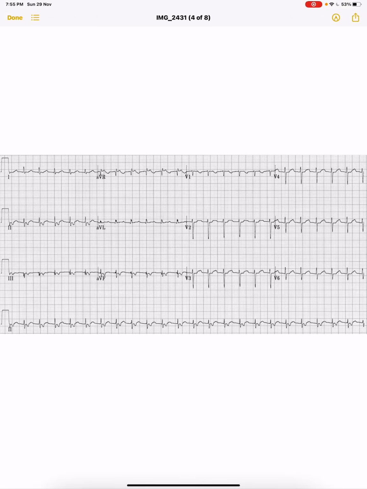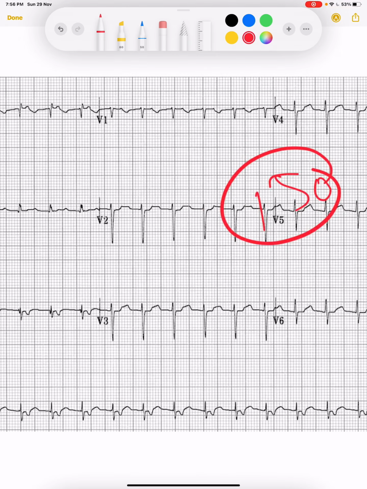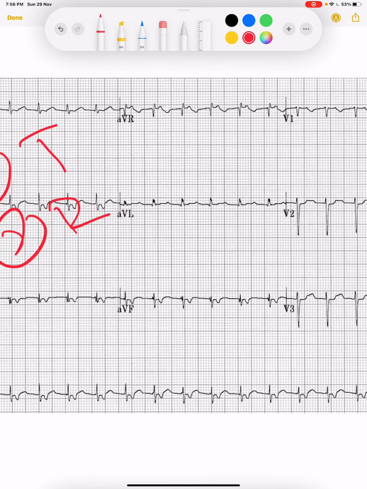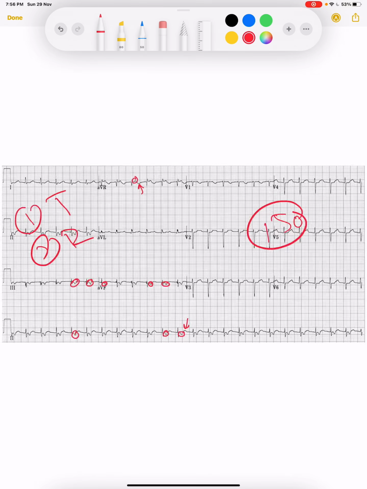So what is happening over here? Rate almost 150. It is one thing, tachycardia. Second, regular. Third, look for P waves. Where are the P waves? So P waves are very important. In this case, we have P wave after QRS complexes. This is P wave, this is T wave. This is P wave, this is P wave. Okay, again, this is P wave, this is T wave. So again, the QRS complex will be.